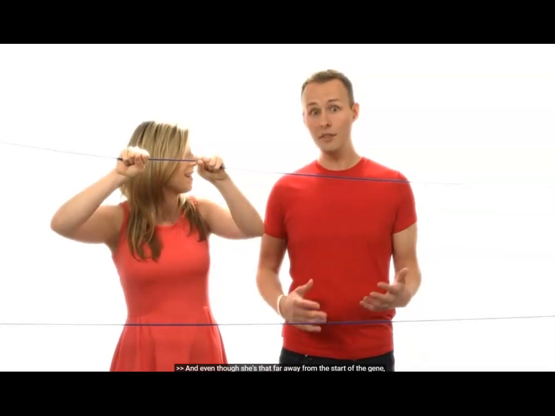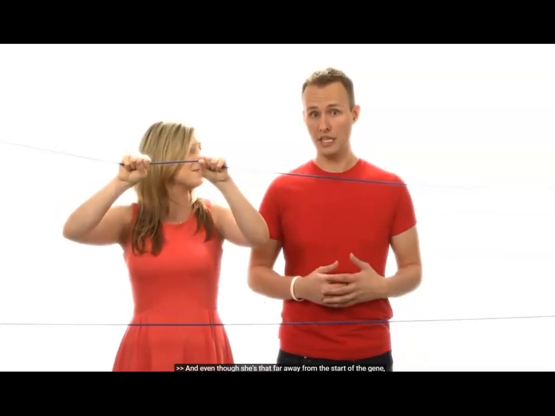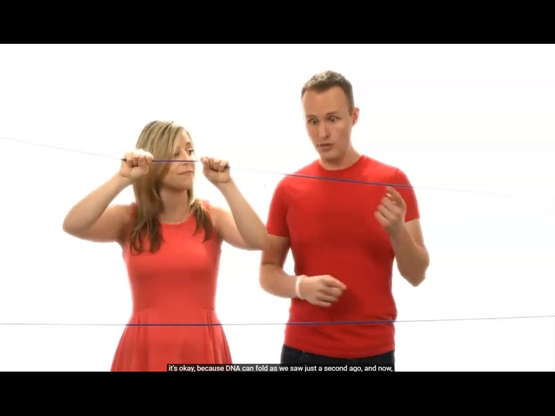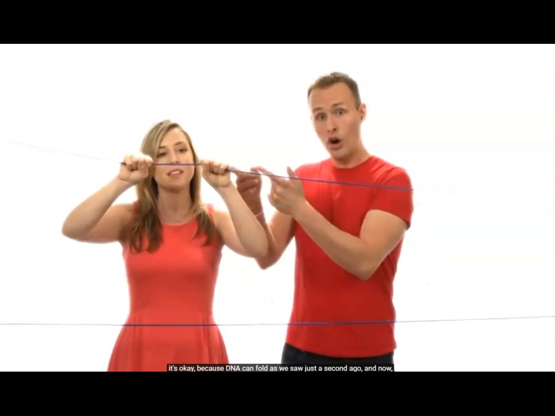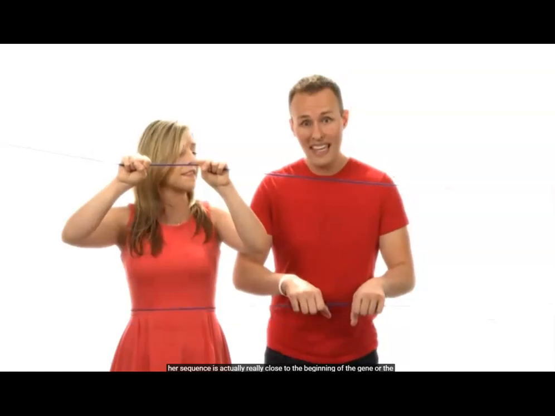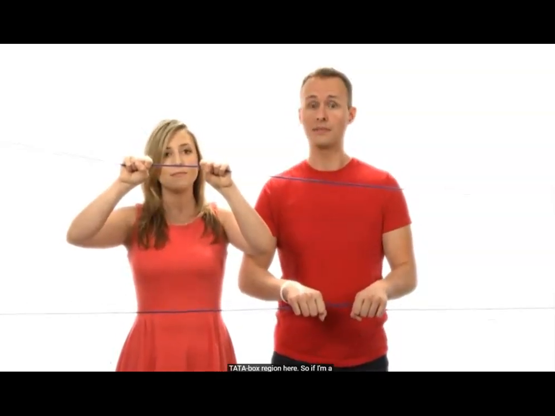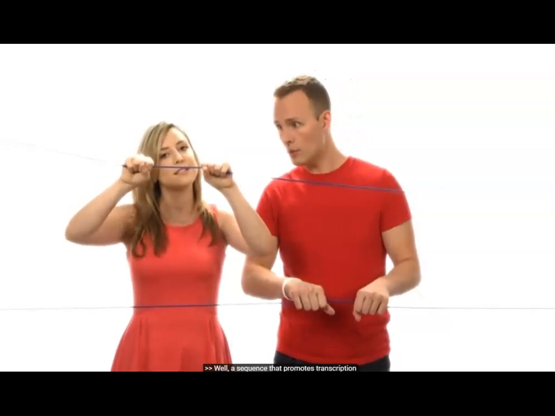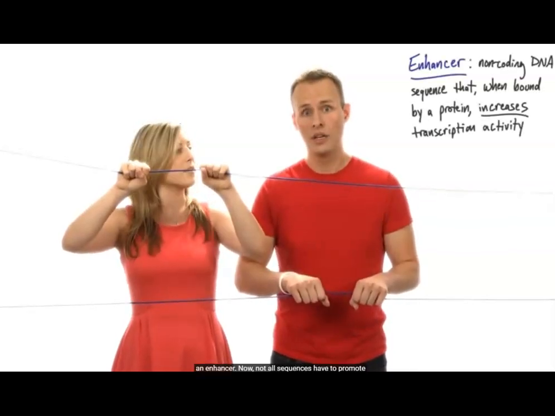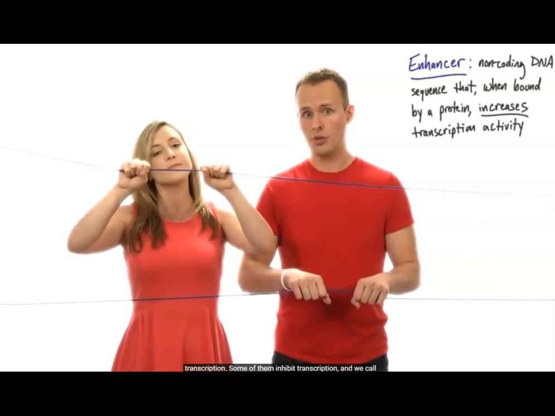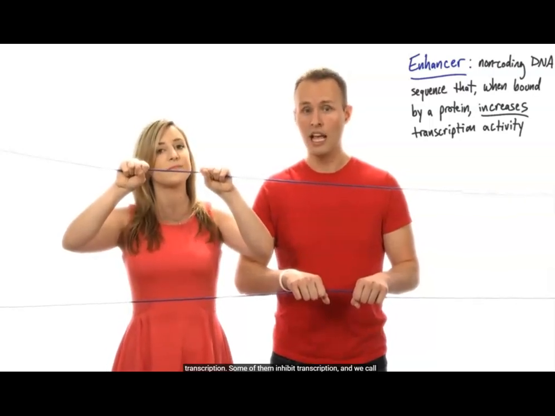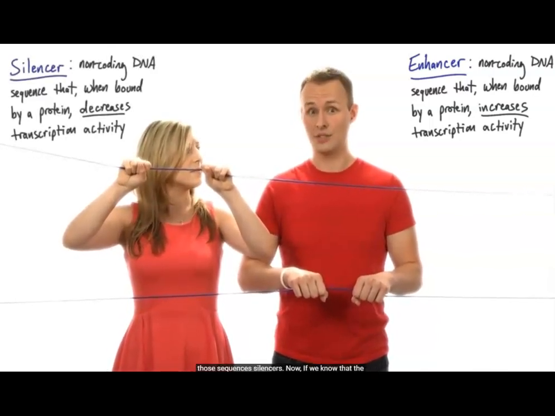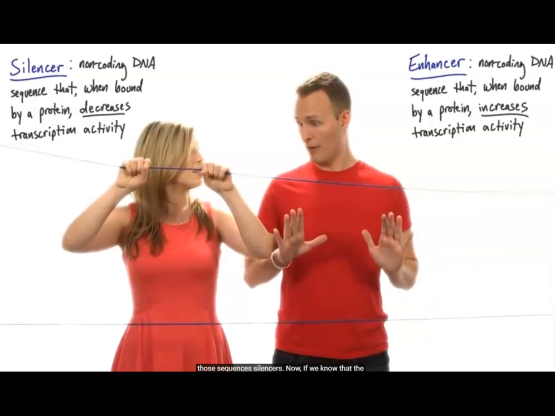So I'm a protein, and I bind the sequence tens of thousands of letters away. And even though she's that far away from the start of the gene, it's okay because DNA can fold, as we saw just a second ago, and now her sequence is actually really close to the beginning of the gene or the Tata box region here. So if I'm a protein that promotes transcription, what am I called? Well, a sequence that promotes transcription here at this site would be called an enhancer. Now, not all sequences have to promote transcription. Some of them inhibit transcription, and we call those sequences silencers.